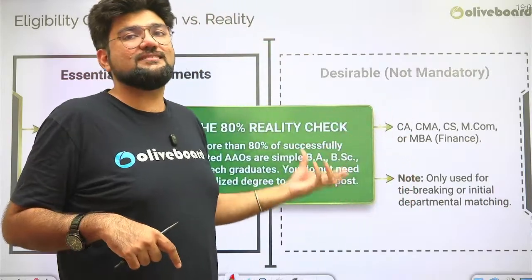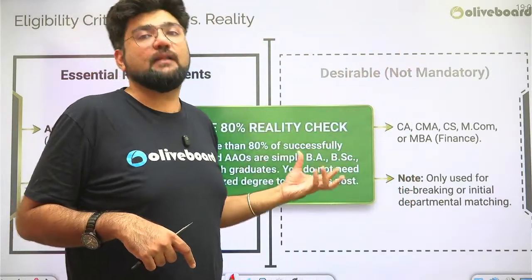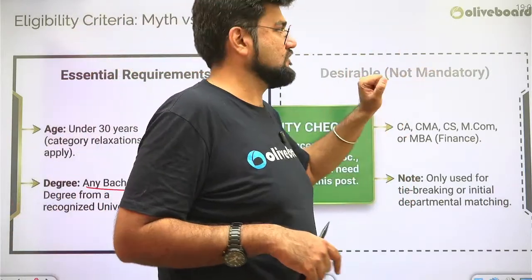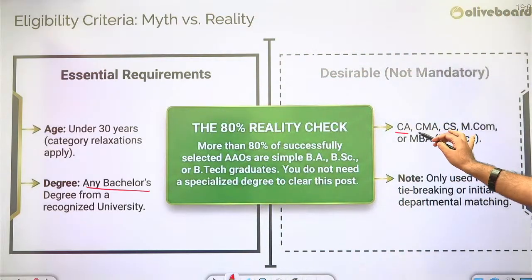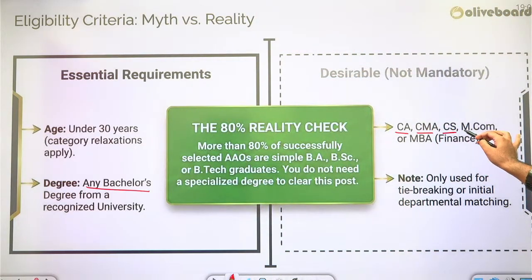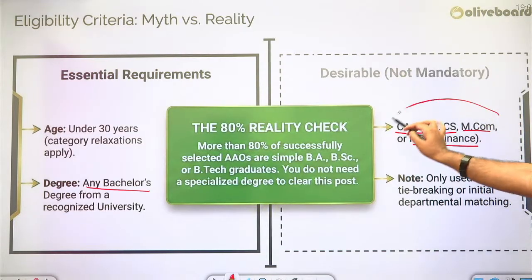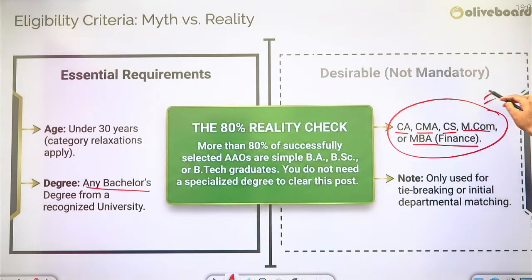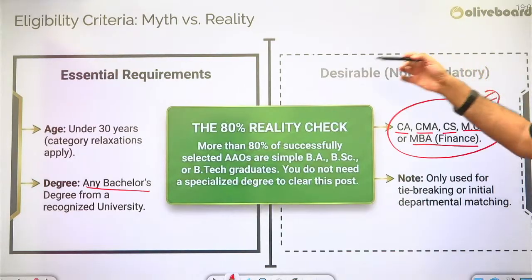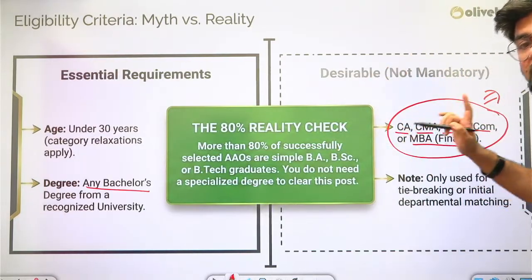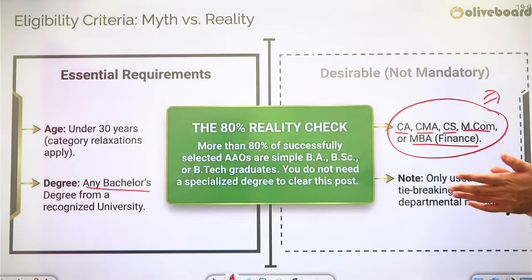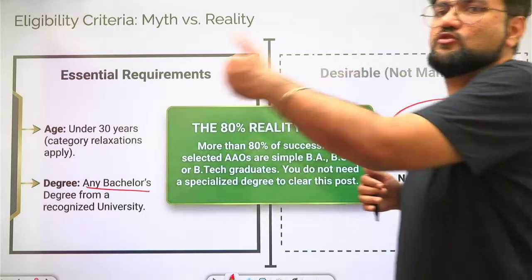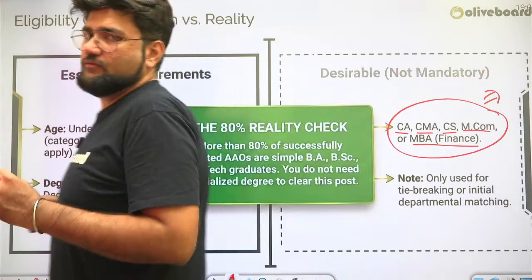So now these desirable posts will be used as a tiebreaker in that case, desirable qualifications. What are the qualifications? You can be a professional CA, a CMA, company secretary, Masters in Commerce, MCom, or MBA in finance. If you possess either of these qualifications, these are desirable for this particular post, not compulsory. Be sure about this. This is mostly used for tie breaking and initial department matching. So which department should we send this person to based on these qualifications?